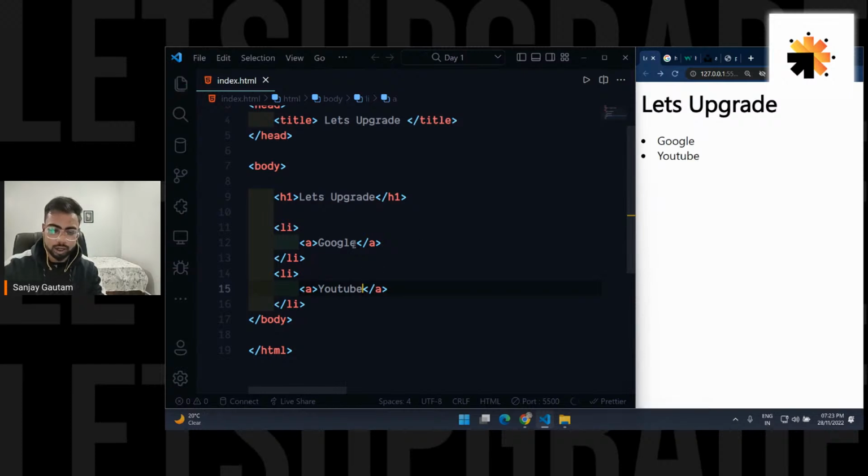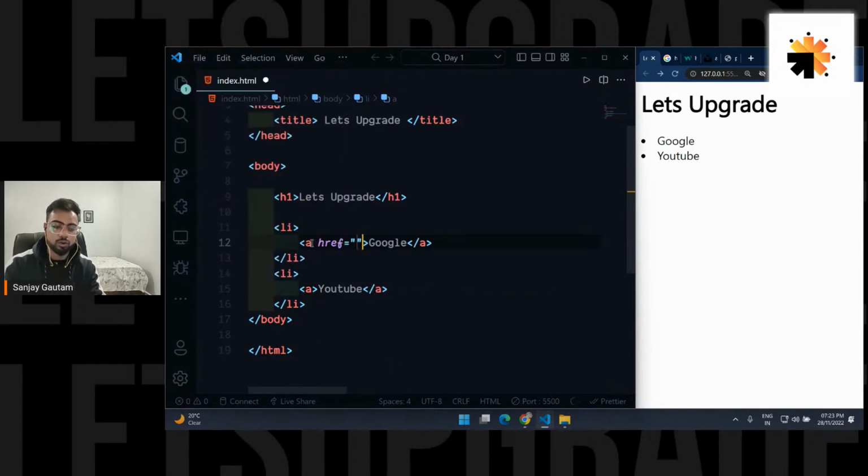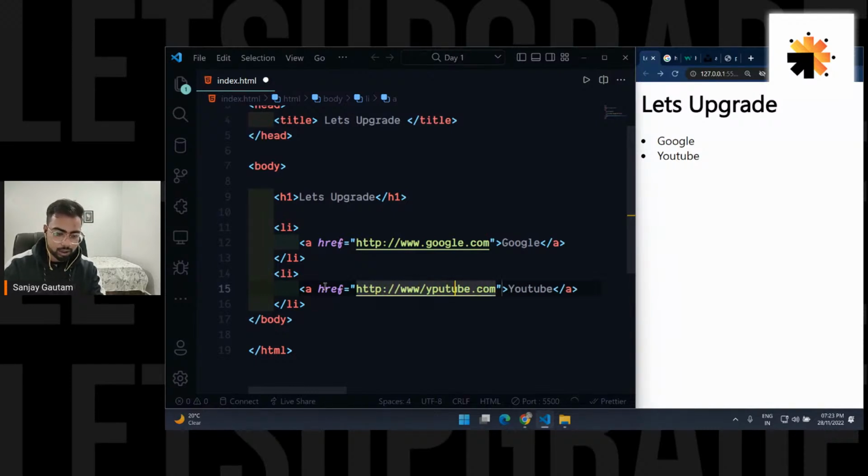Okay, save it. Now we have YouTube, and then we have to provide the href now, otherwise it won't have that feature. So http www.google.com, and let me just provide this attribute here with http www.youtube.com. Okay, I think I misspelled YouTube. Okay, that's great. So now we have some sort of list here.